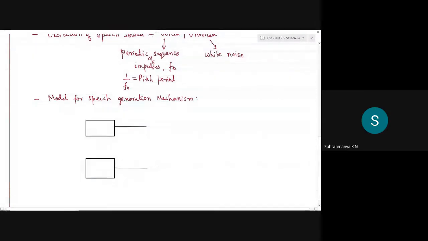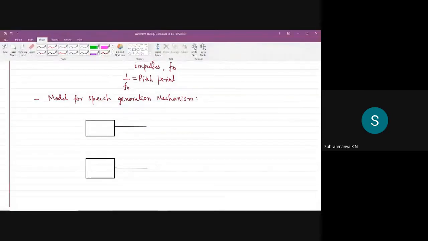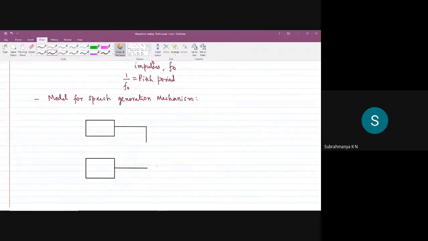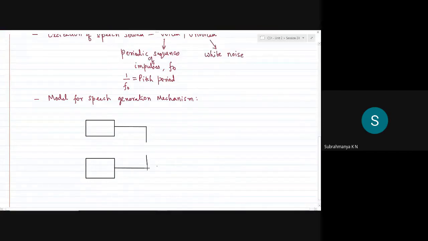So this is actually a switch between the voiced and unvoiced signals.